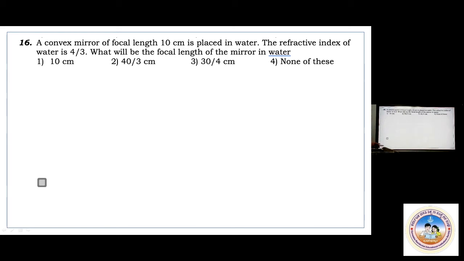Say when a convex mirror or concave mirror is kept in water, its focal length will never change. Lenses, it changes. Remember, lens kept in water, focal length changes. But for convex mirror and concave mirror, curvature doesn't change here, and so medium, we are not taking refractive index concept. So it remains the same. What is the answer? It is 10 centimeter only. Answer is just 10 centimeter. Okay, so now next question.